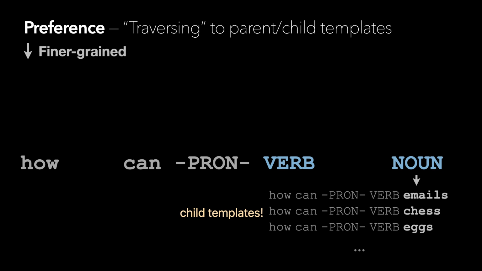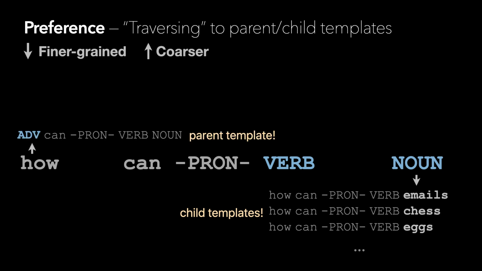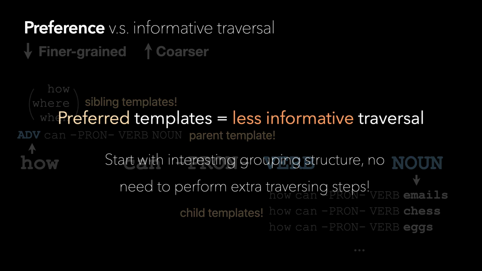On the other hand, we can also traverse up. Here, by replacing how with its abstract part-of-speech tag adverb, we can get to a sparser parent template, and it would express more general questions by merging other question words like where can I do something or when can I do something. Through traversal, some of the resulting templates are more informative to explore than others. We prefer templates whose traversals are not informative or less likely to yield more interesting exploration. This way, templates that are interesting can be in the overview from the beginning without the need for additional interactions.